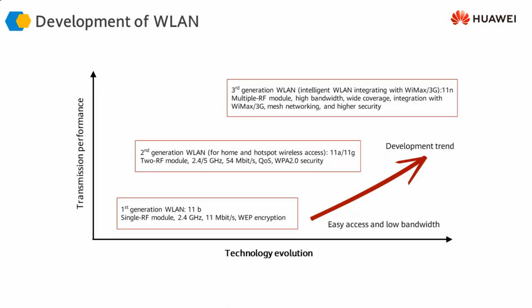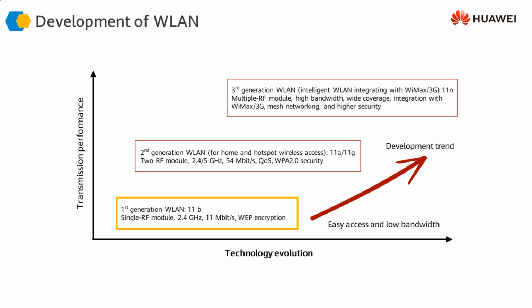If you look at the history and development of wireless LAN or Wi-Fi, around 2 decades ago, when the wireless LAN was actually developed, in fact more than 2 decades. The first generation of wireless LAN was 802.11b Wi-Fi or